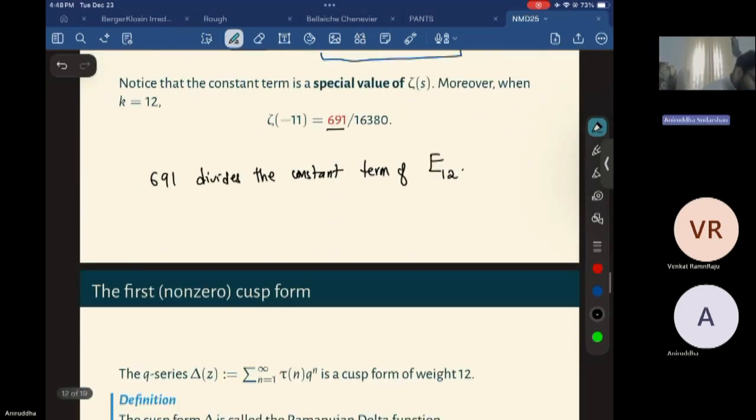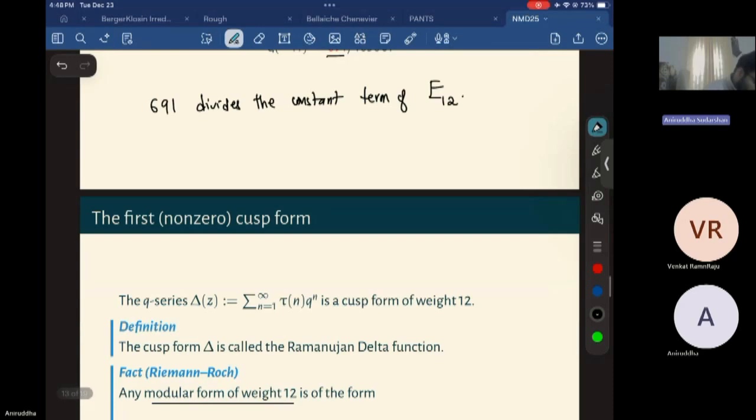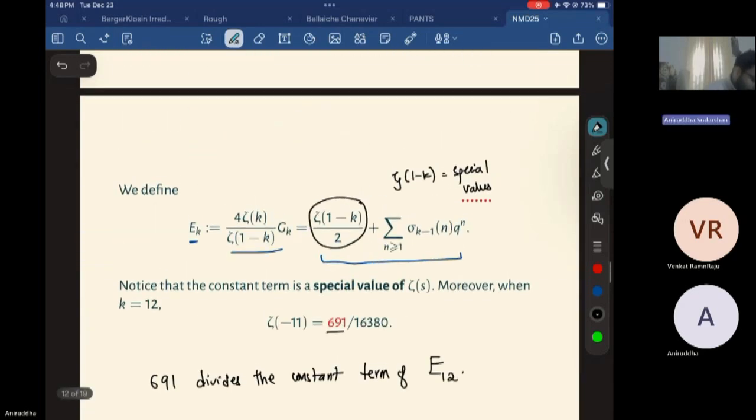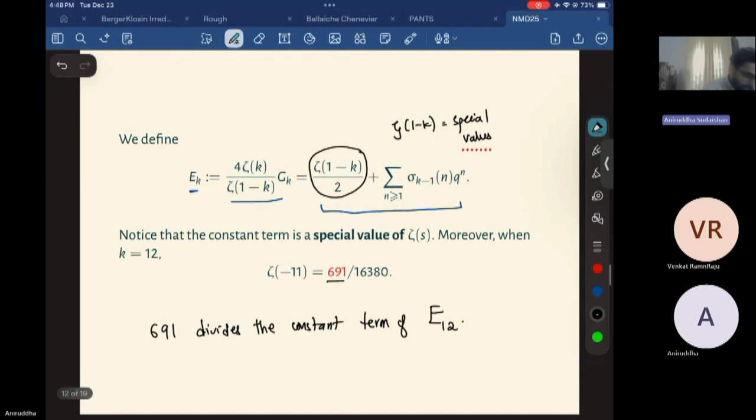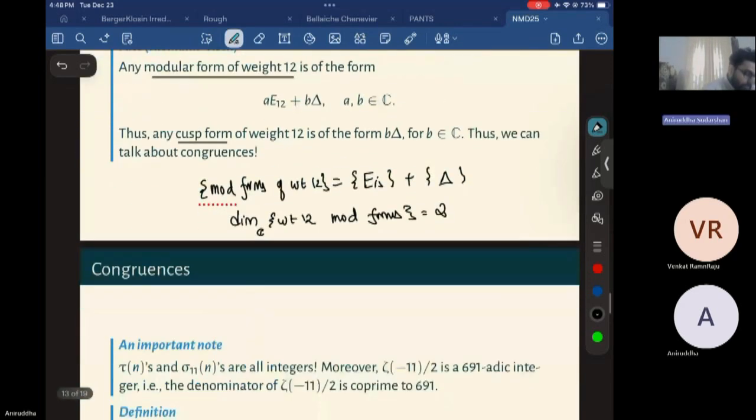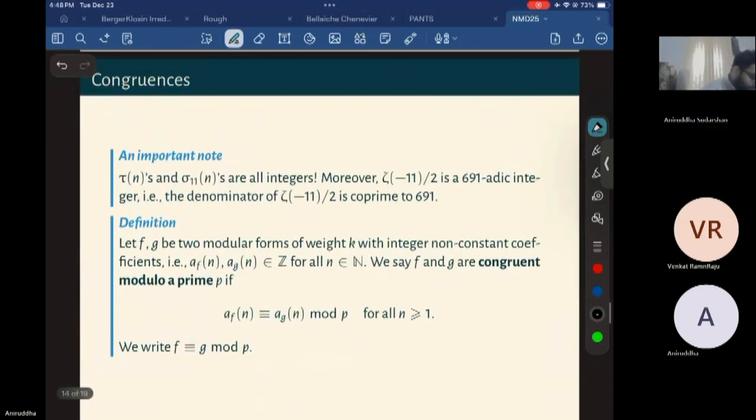Okay, so now we have two things. We have this delta function, we have the weight 12 Eisenstein series, and we now know where 691 comes into the picture. So now we talk about congruences. The tau n, which is the Fourier coefficient of delta z, and sigma 11 n, which is the Fourier coefficient of E12, are all integers.